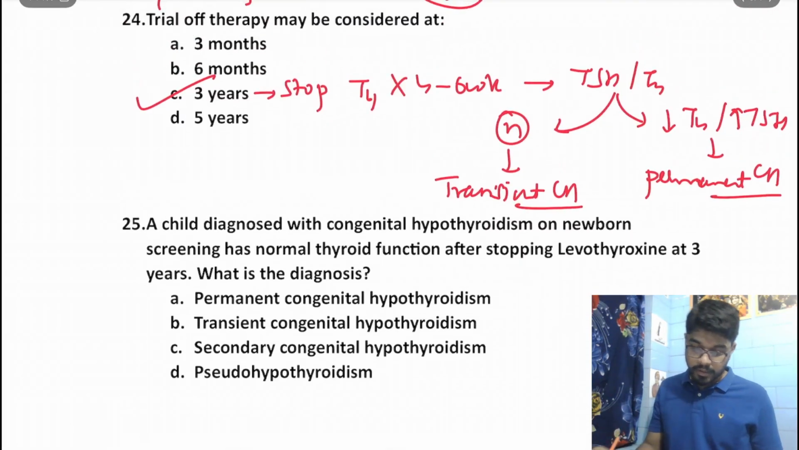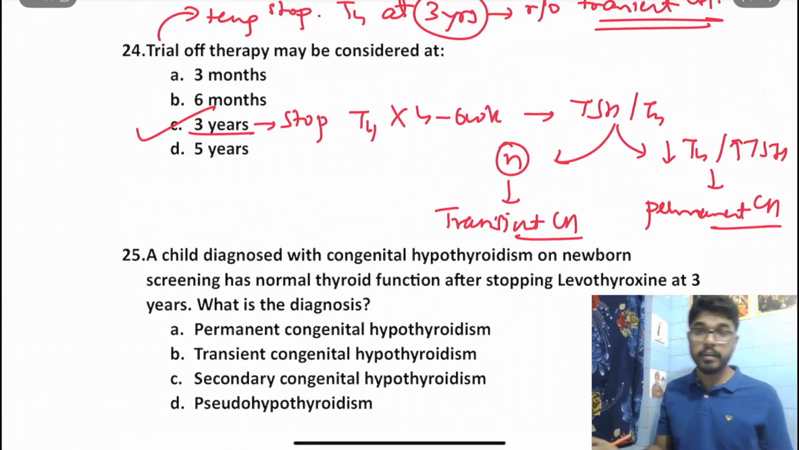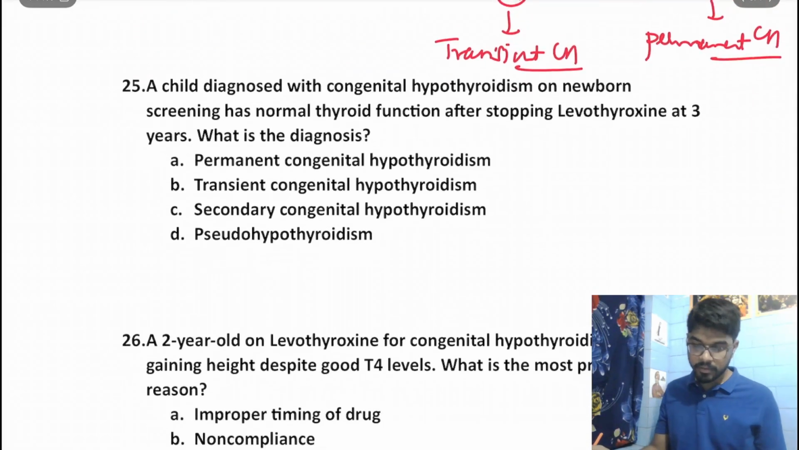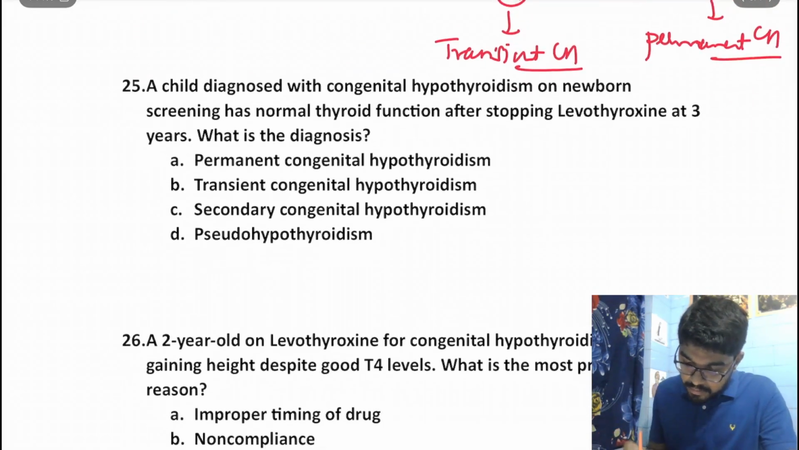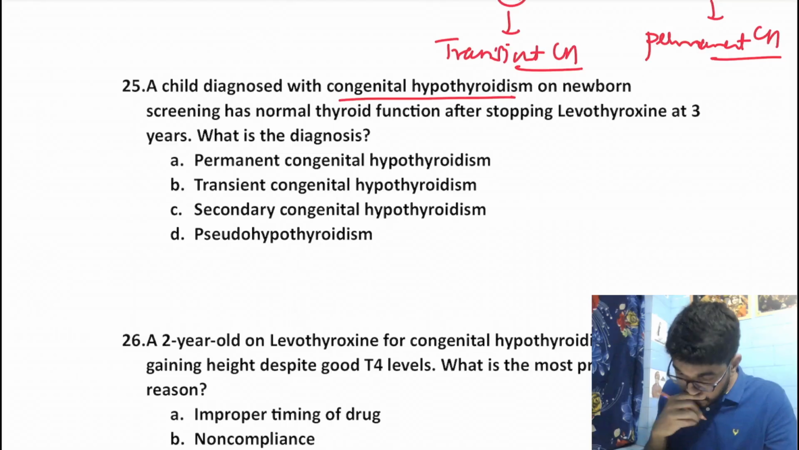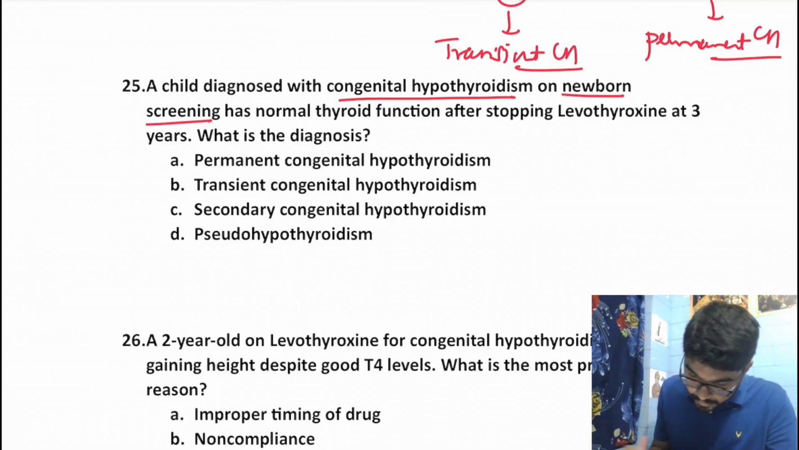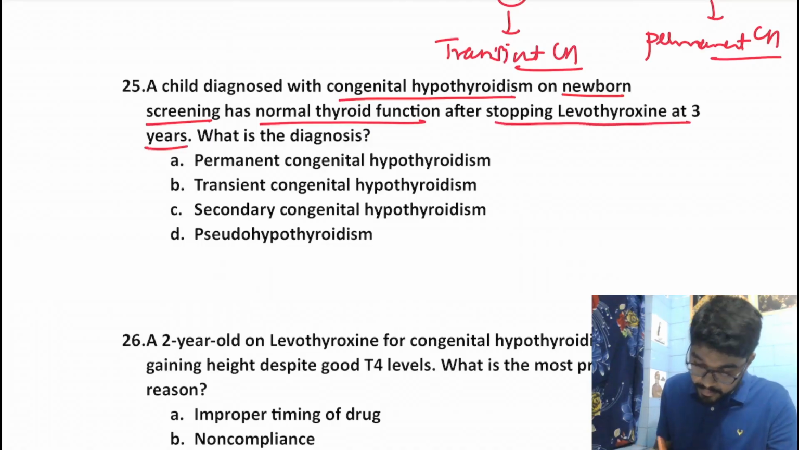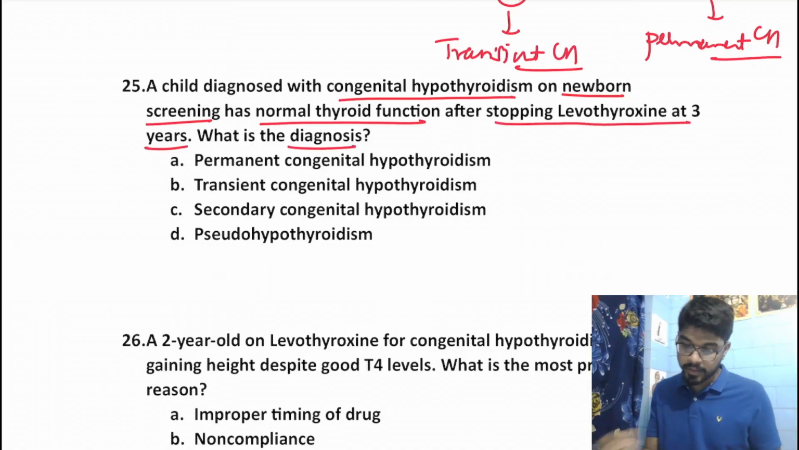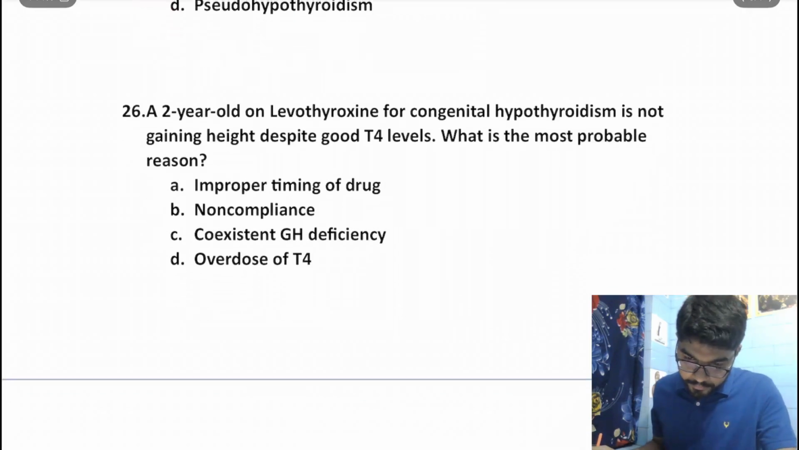So our answer should be 3 years, right? It should be done at 3 years, not before that. Moving on to the next question. A child diagnosed with congenital hypothyroidism on newborn screening has normal thyroid function after stopping levothyroxine at 3 years. What is the diagnosis? As just discussed, if we get normal thyroid function, it has to be transient congenital hypothyroidism. Okay. Moving on to the next question.